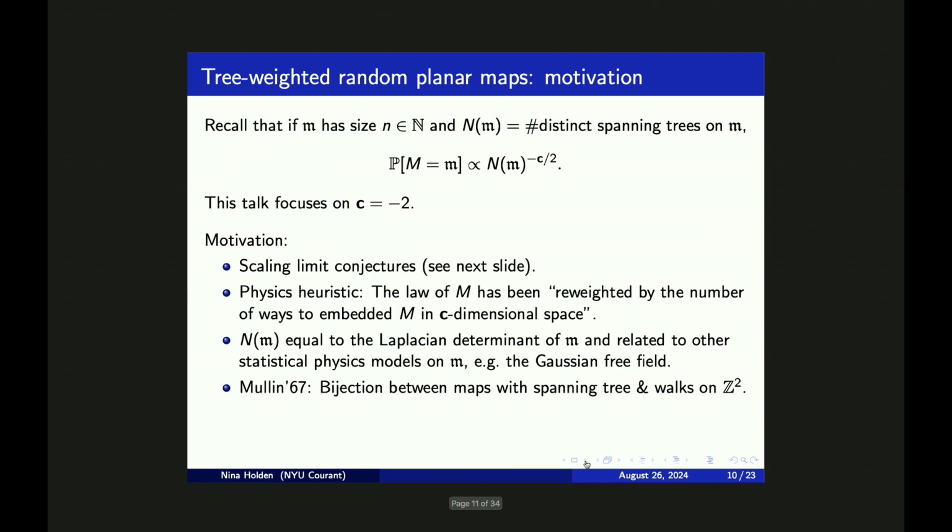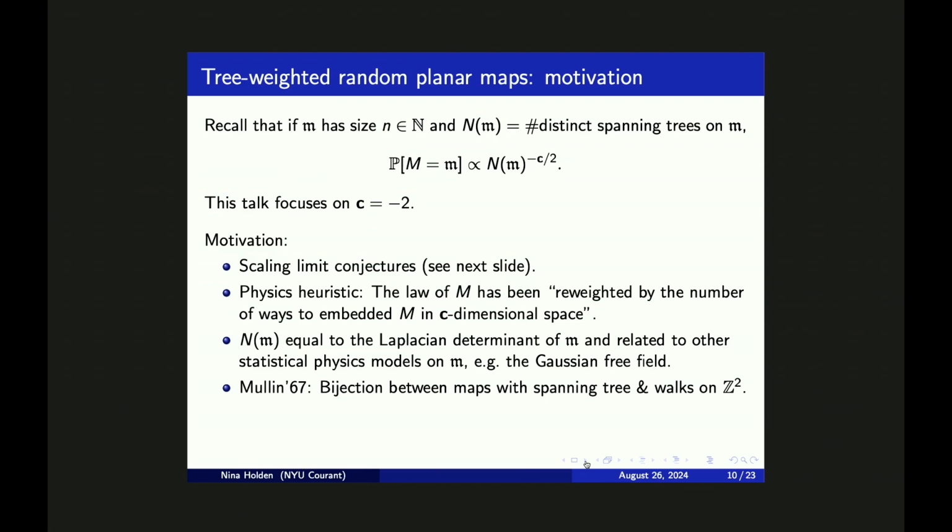So why is this model for random planar maps interesting? One reason it's interesting is interesting scaling limit conjectures coming from the physics literature, which I will explain on the next slide. Another reason it's interesting is a physics heuristic, which is saying that random planar maps sampled in this way, in some sense, have been reweighted by the number of ways to embed them in a c-dimensional space. So this number n of m is interesting because it is related to a number of statistical physics models on the planar map, for example, the Gaussian free field, and it is also called the Laplacian determinant of m.